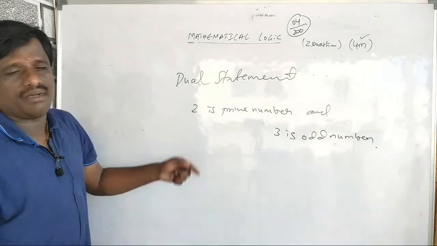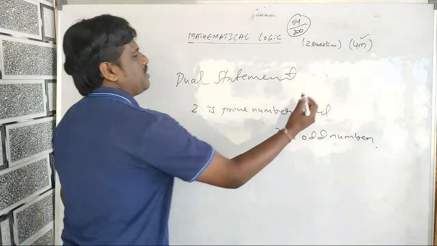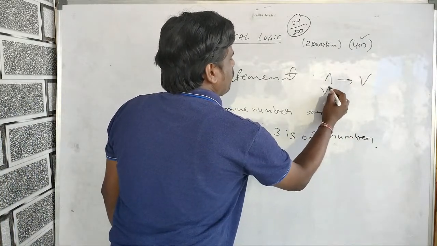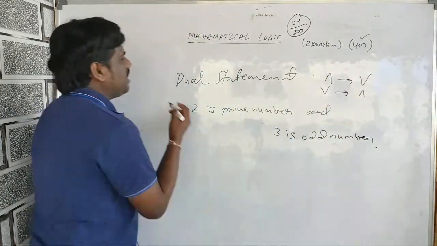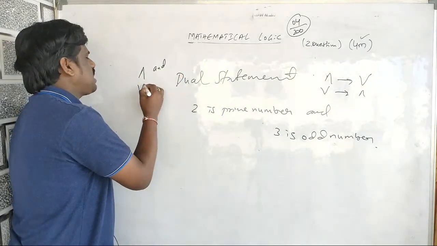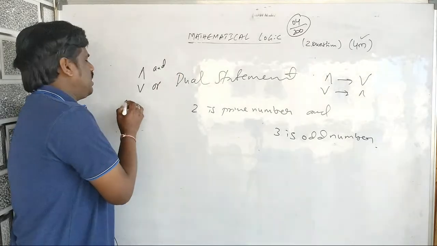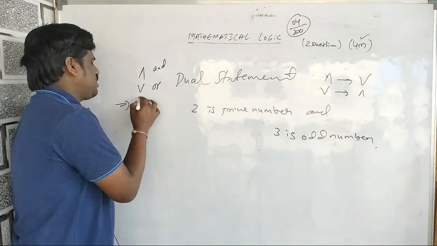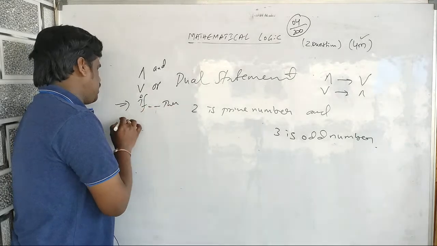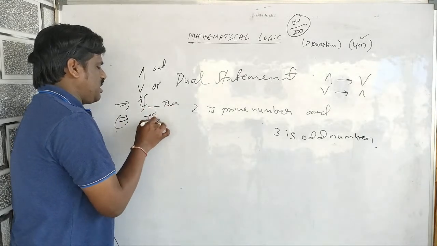The dual statement means whenever you have "and", you have to write "or". Whenever you have "or", you have to write "and". Here this indicates and, this indicates or, this implies if-then, and this implies if and only if.